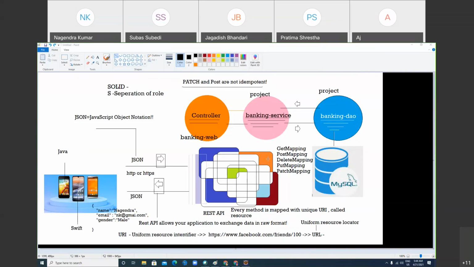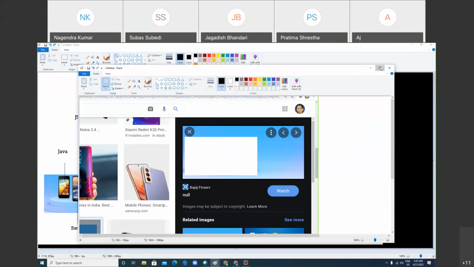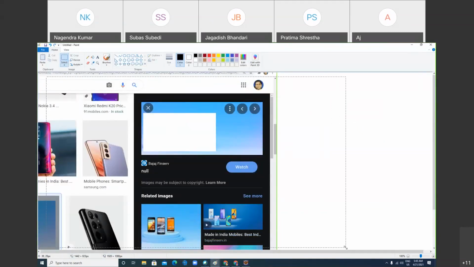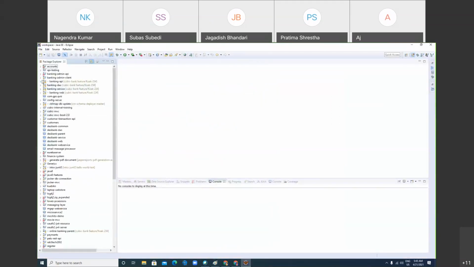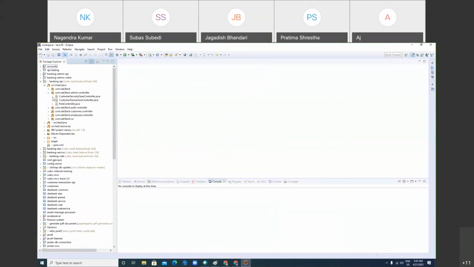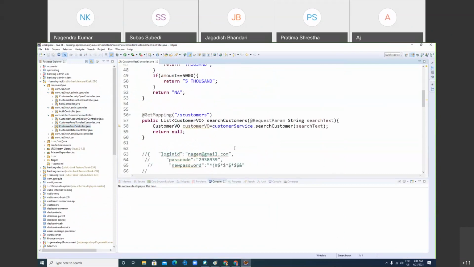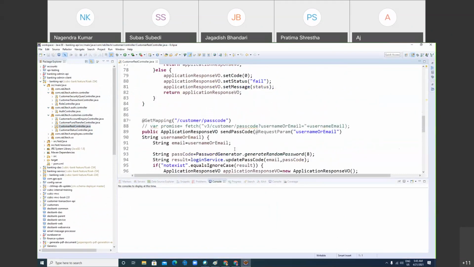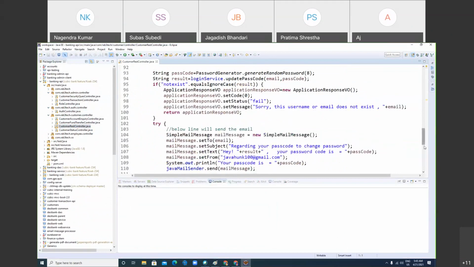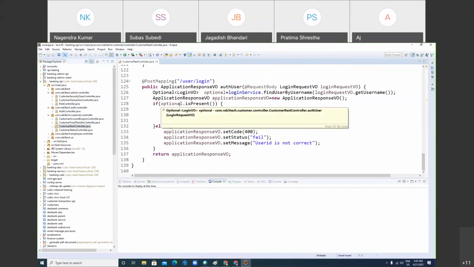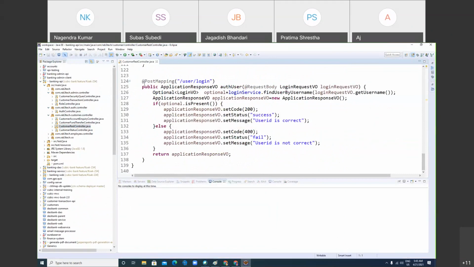Look, resource. Her question is what is resource, right? That's a good question. Actually, in REST API, if I show you the code... who is asking this question? Pratima. Yes, sir. Okay. You see, let me show you some code with the help of an example. And if you understand, then only you say I got it, right? Otherwise, say I don't know.